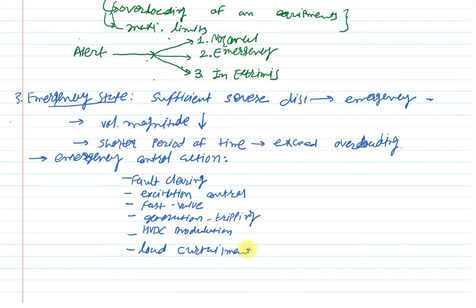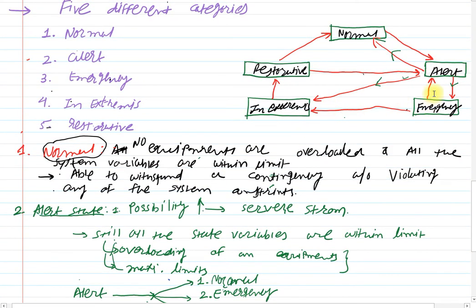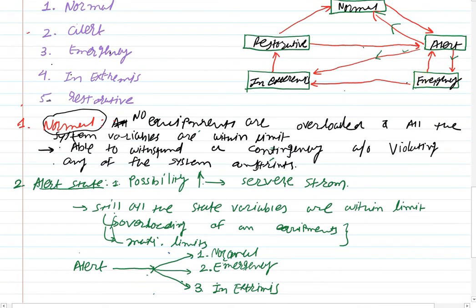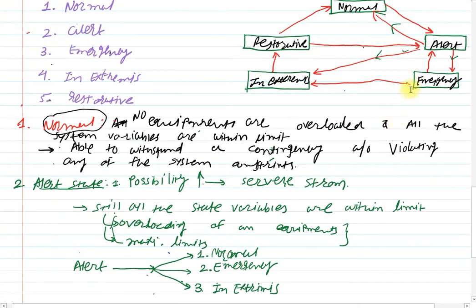So using all these emergency control actions, the system will try to come from the emergency state to the alert one. Clear? But again, you should know how the system will enter from the alert state to the emergency one.